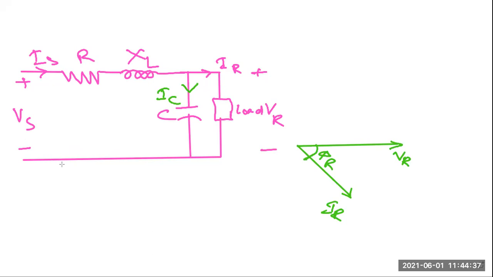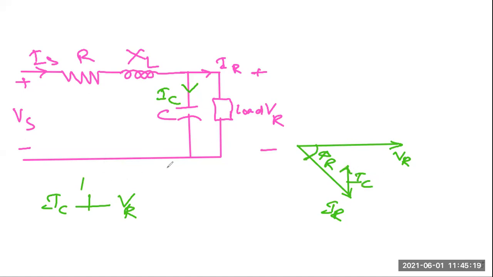Leading means it will be leading with respect to what? Voltage, sir. Which voltage? VR, correct. So IC, well done. IC will be perpendicular with your VR. Yes or no? Yes, sir. So this is your VR. Perpendicular with this one means, let us say, something like this. So this will be your direction of IC.